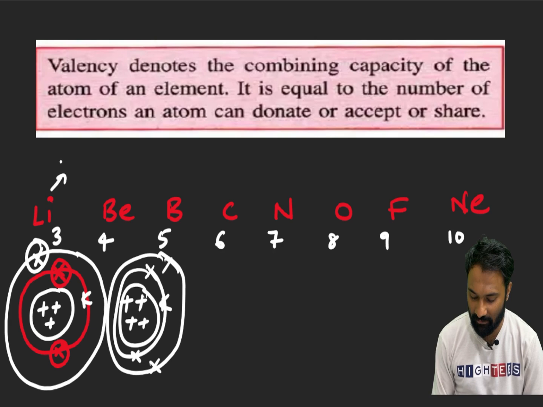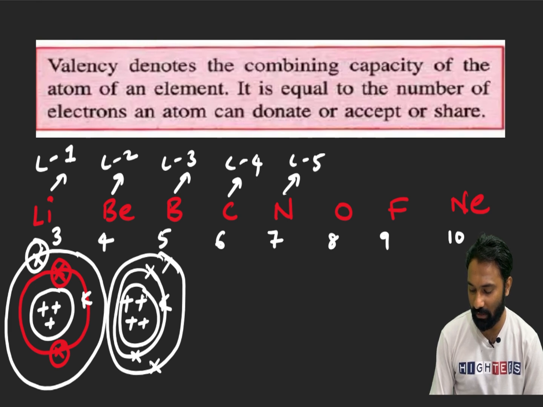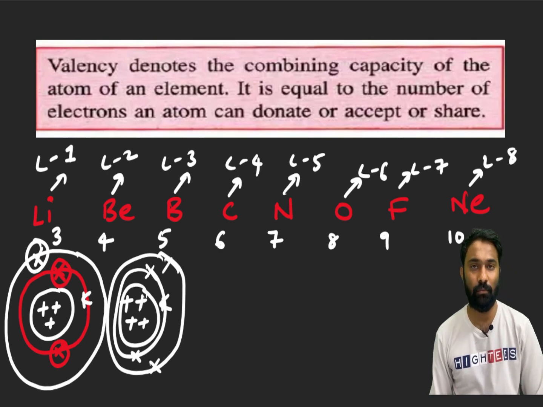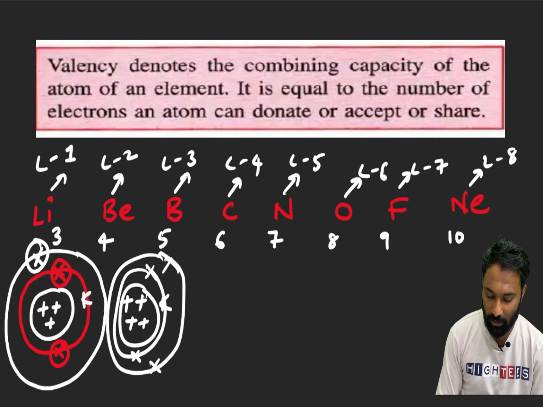Lithium has 1 electron, beryllium 2 electrons, boron 3 electrons, carbon 4 electrons, nitrogen 5 electrons, oxygen 6 electrons, fluorine 7 electrons, and neon 8 electrons. This we know, right?